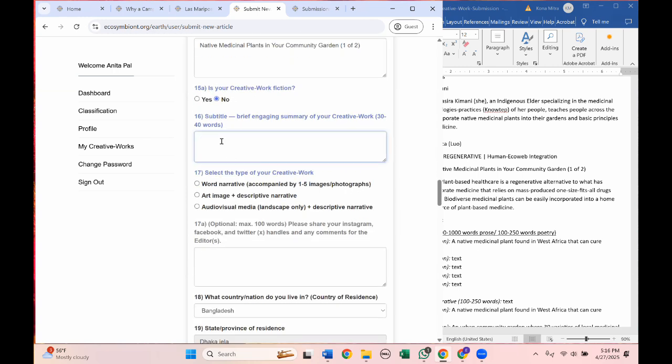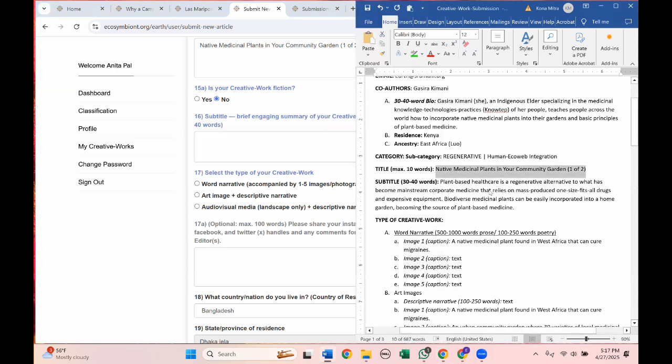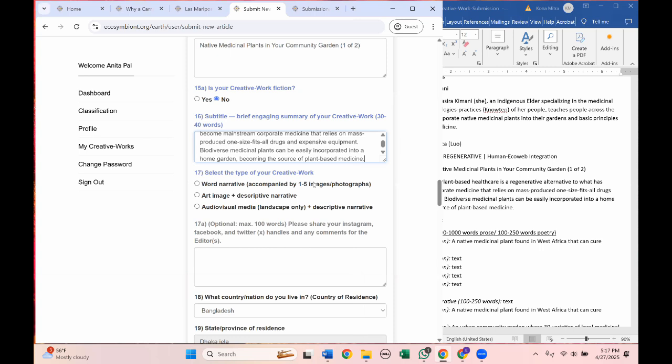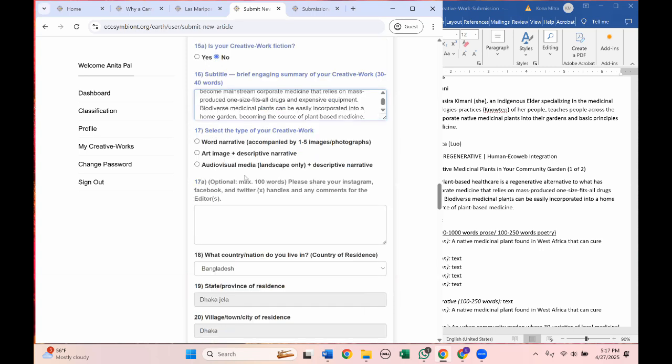This is the 30 to 40 word engaging subtitle. Again, a person, a viewer or reader will probably read your subtitle and make a decision about whether to read on or view on. So make sure your subtitle is engaging and describes your creative work. So now we come to the 3 types of creative works. We will go through these one by one.